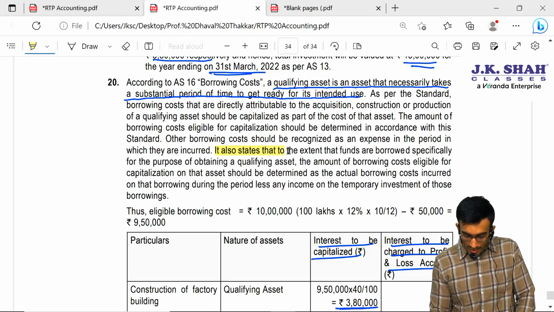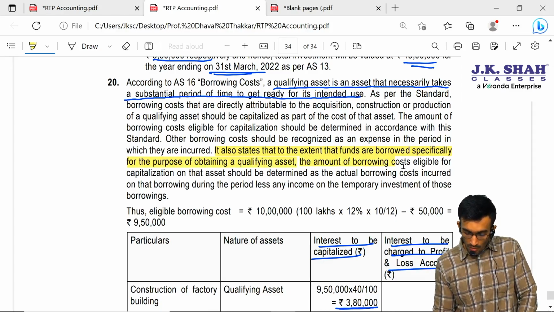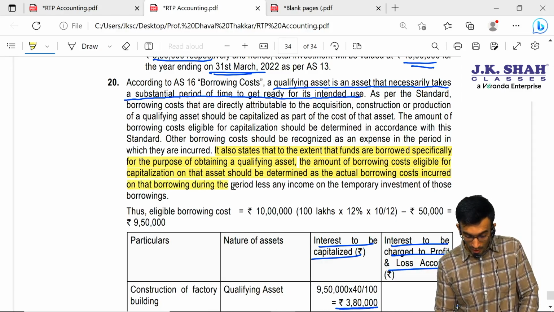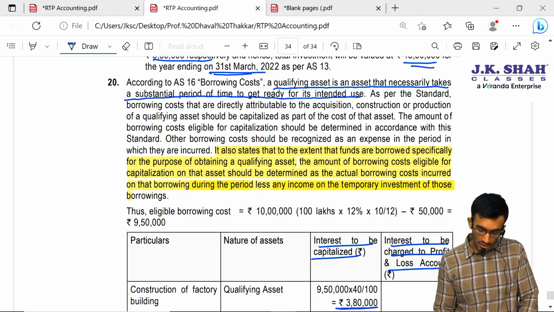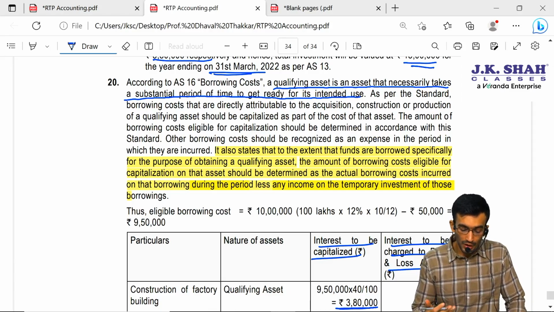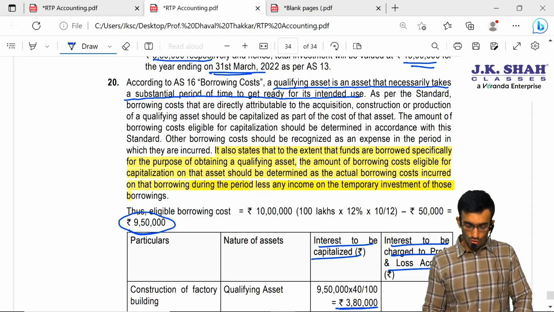It also states that to the extent that funds are borrowed specifically for the purpose of obtaining a qualifying asset, the amount of borrowing cost eligible for capitalization on that asset should be determined as the actual borrowing cost incurred on that borrowing during the period less any income on the temporary investment of those borrowings. So they have calculated here that interest is 10 lakhs minus 50,000, the income we have earned from that FD. So, sir, the eligible borrowing cost is 9 lakh 50 thousand.